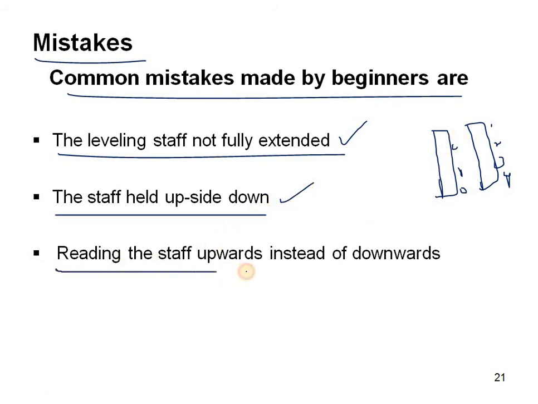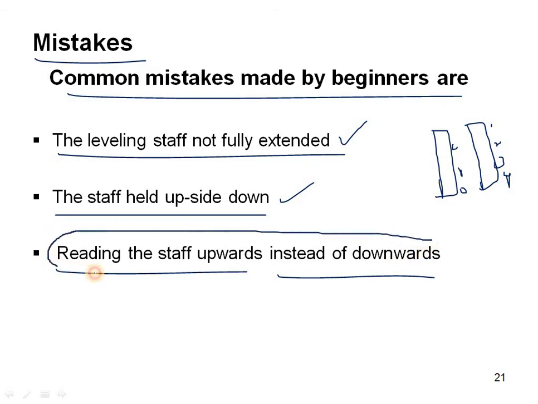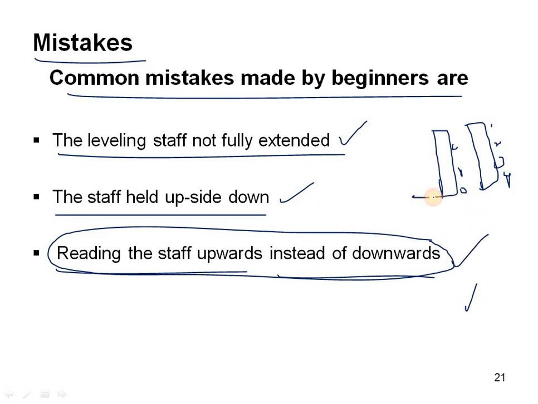And the next one is reading the staff upwards instead of downwards. Here in the leveling staff, this is the main thing, the third point. This is the common mistake every engineer or surveyor makes when they are starting. The staff reading should be taken from the bottom itself. We have to read the staff as 0, 1, 2, 3 from downwards only, but not from the top. If you read from upwards, the readings will be wrong.